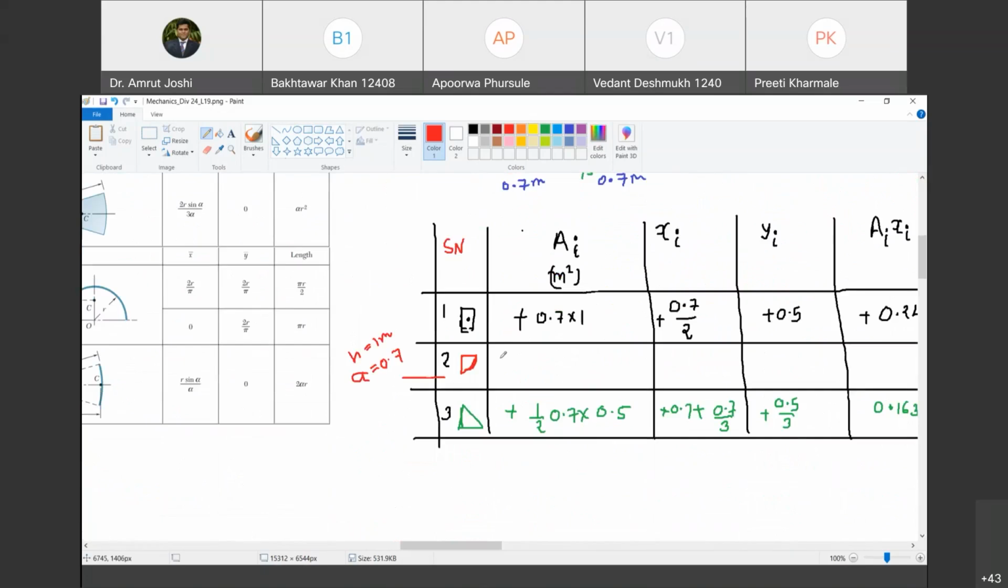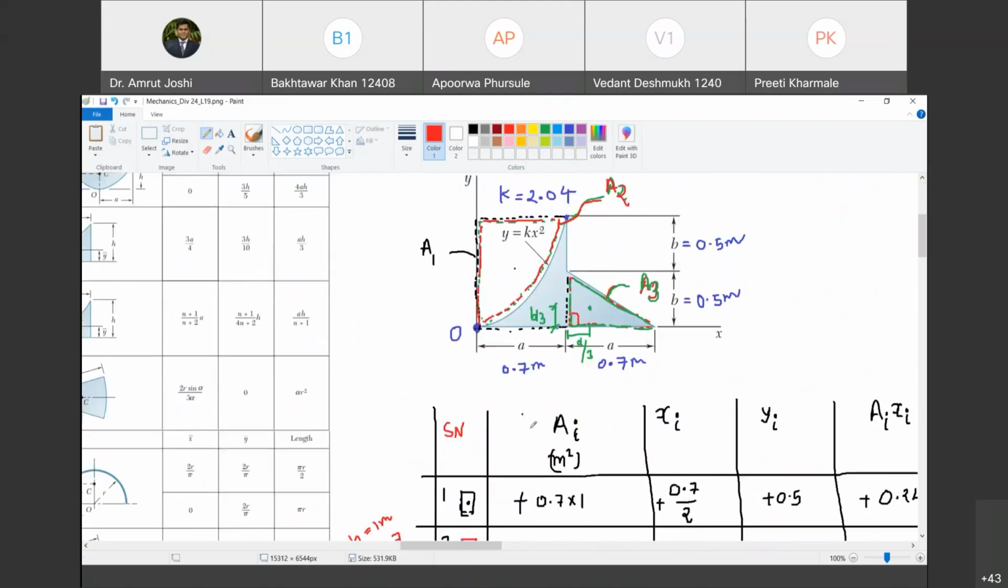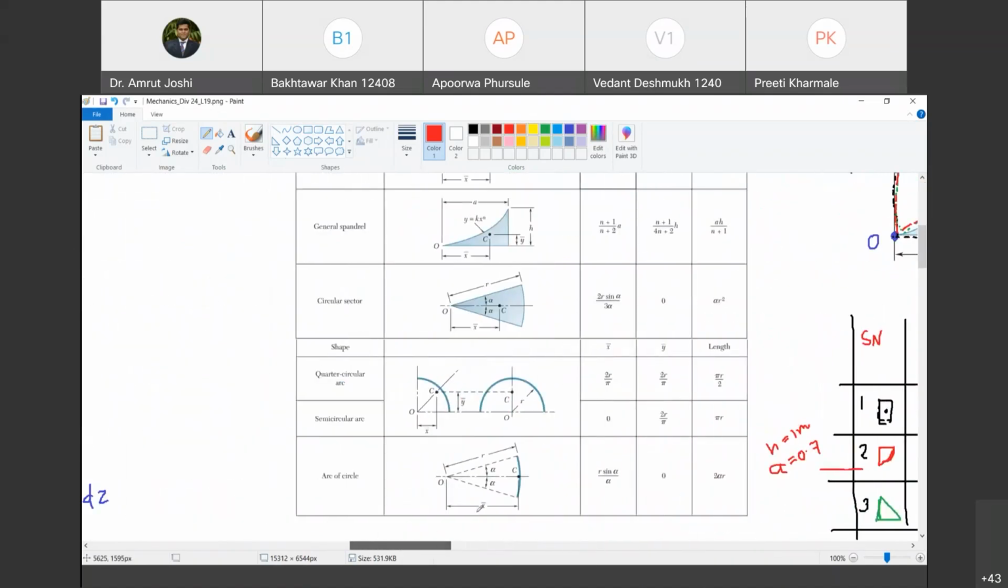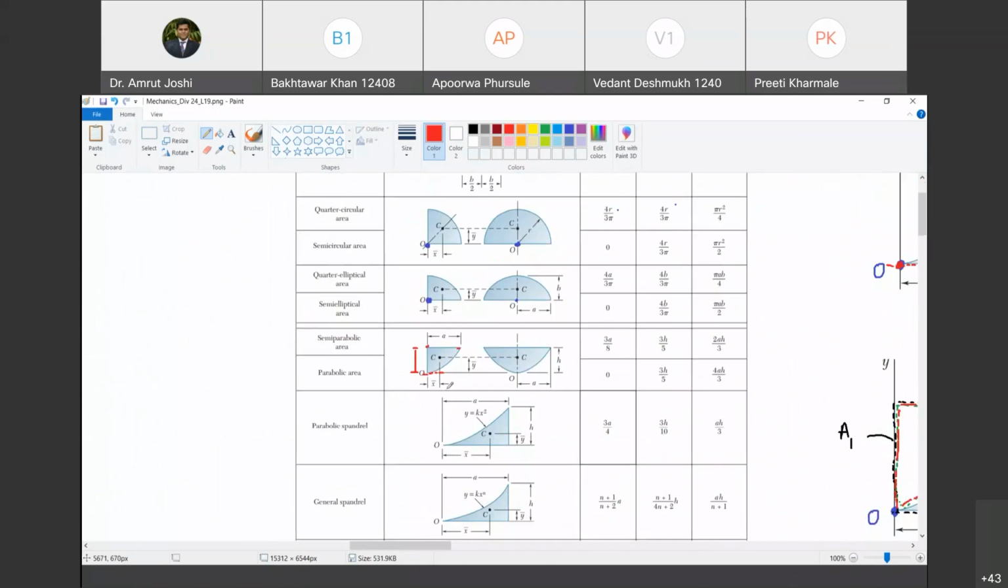Is it additive or subtractive? Subtractive. So minus 2AH by 3. Happy? Yes, sir. Okay. So we have written down the area. Now what about X bar here? X bar is given as 3A by 8.